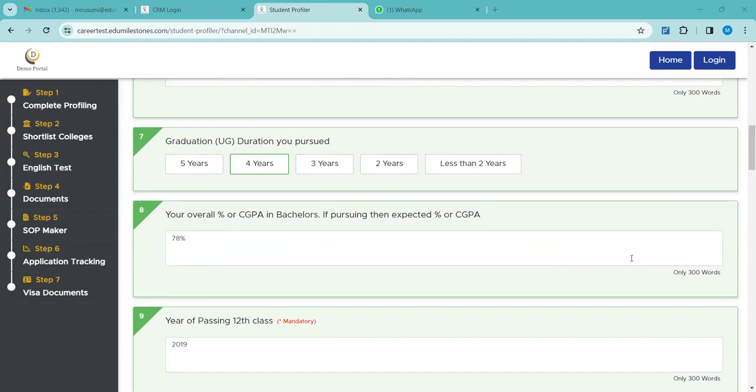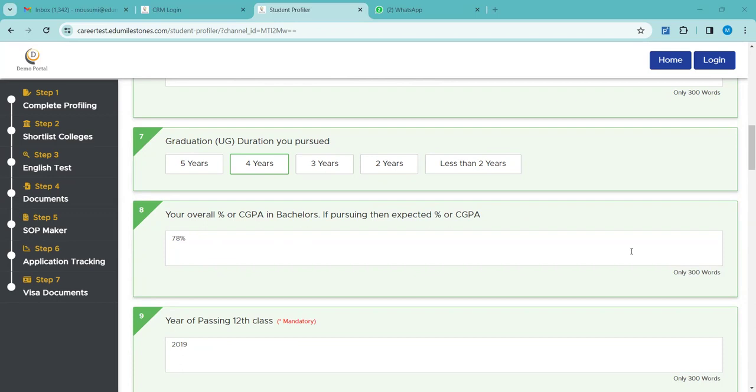Country-wise, the acceptance of graduation duration is different. Countries like the UK, Ireland, France, and many other European countries do accept 3 years of graduation. But countries like the USA, Germany, and Canada specifically want 4 years of graduation. German universities, certain private universities, accept 3 years of graduation, but mostly they ask for 4 years. Same with the USA. Only a handful of universities in the USA accept 3 years of graduation. Mostly they ask for 4 years.